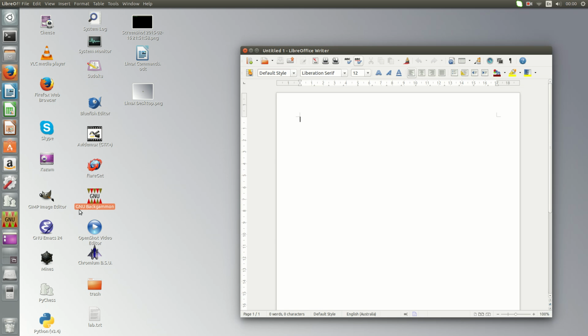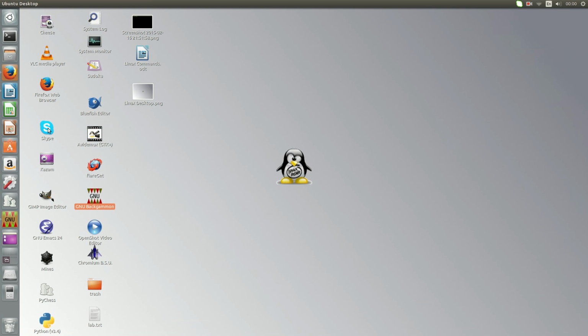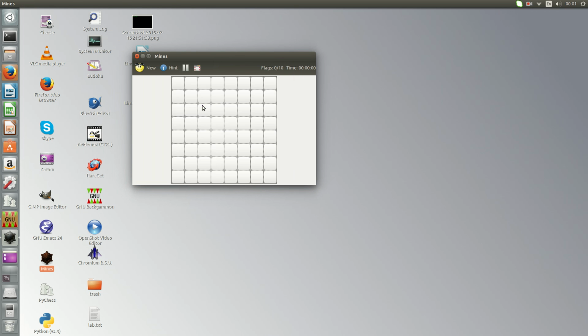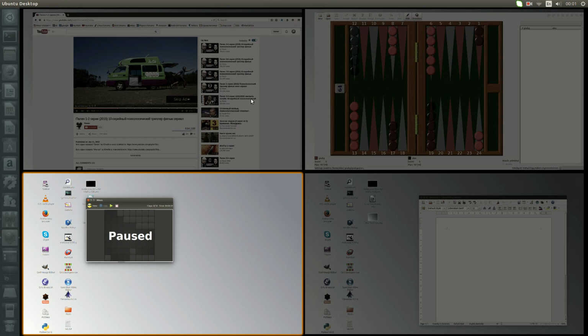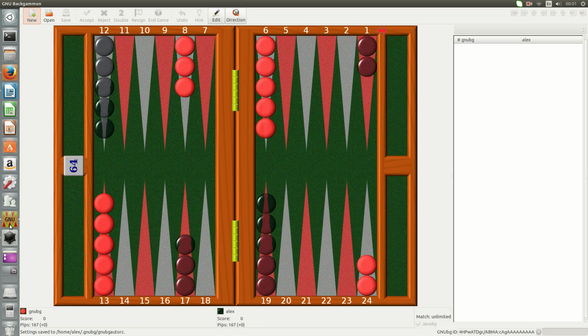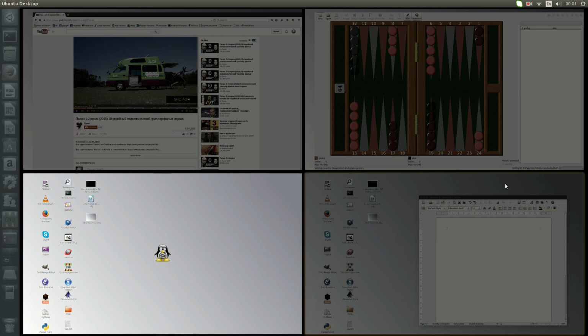So you can see this, and then let's say I don't want to go there. I go here, and then I have Mines here. So 8 by 8. Anyway, you can see these multiple windows here. Clicking on this, it's not just switching the program, the actual screen changes. This is a pretty cool thing. That's what I really like about this distribution. Anyway, I'll leave it at that. I gotta close all that down.